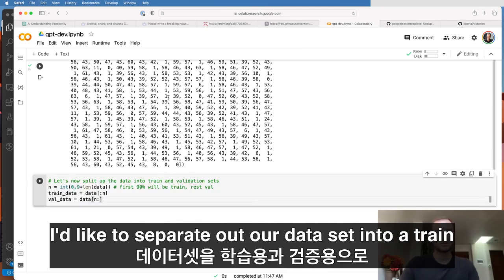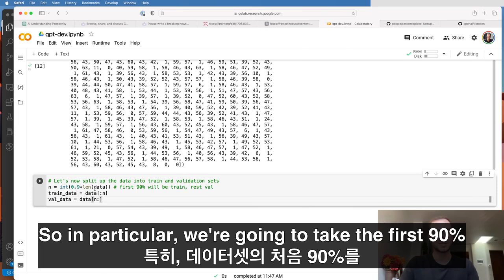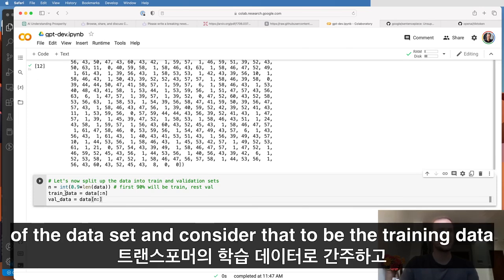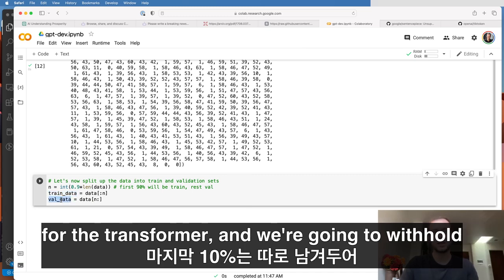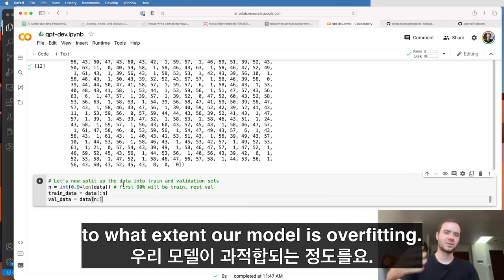I'd like to separate out our data set into a train and a validation split. In particular, we're going to take the first 90% of the data set and consider that to be the training data for the transformer. And we're going to withhold the last 10% at the end of it to be the validation data. And this will help us understand to what extent our model is overfitting.